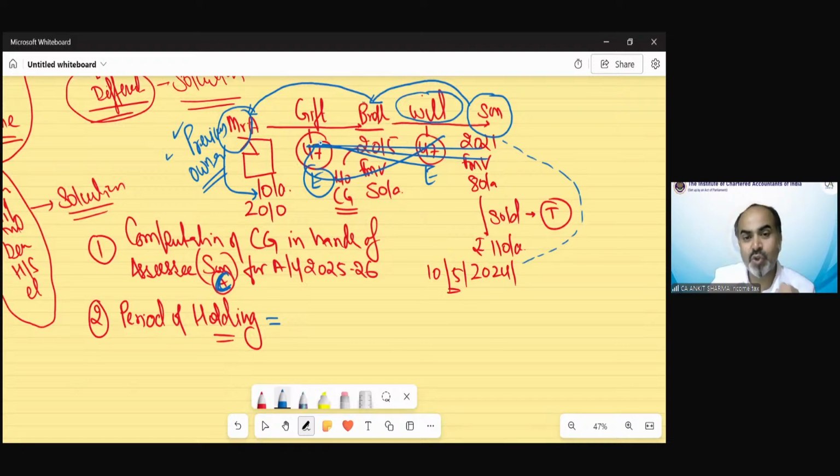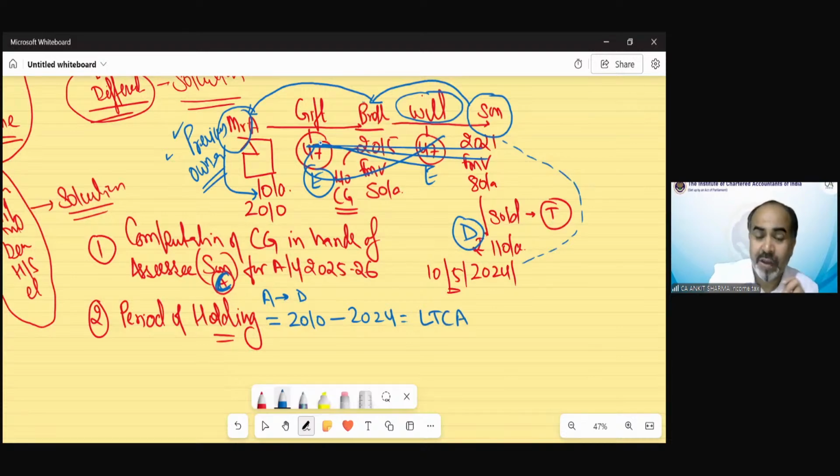That means we will assume that the asset has been purchased by A and sold to Mr. D. Suppose this is D. So the period of holding will be from 2010 till 2024, so that would be a long-term capital asset. So if there is any transaction covered under section 47, that duration will not be considered, or we can say that duration will be included for the purpose of period of holding.